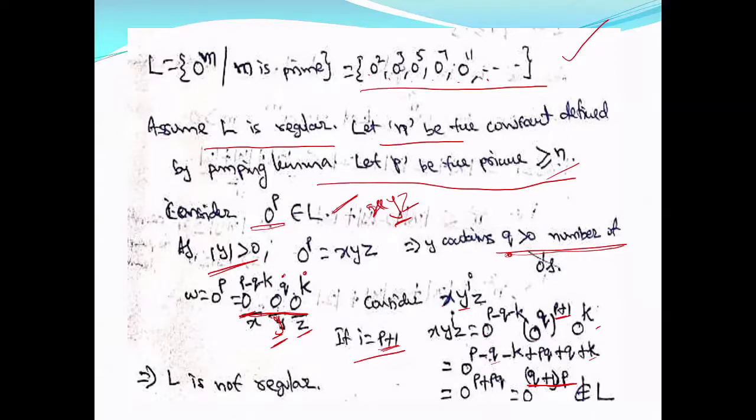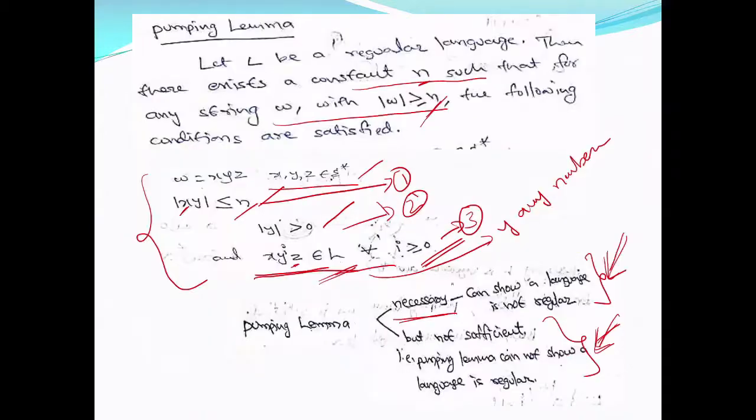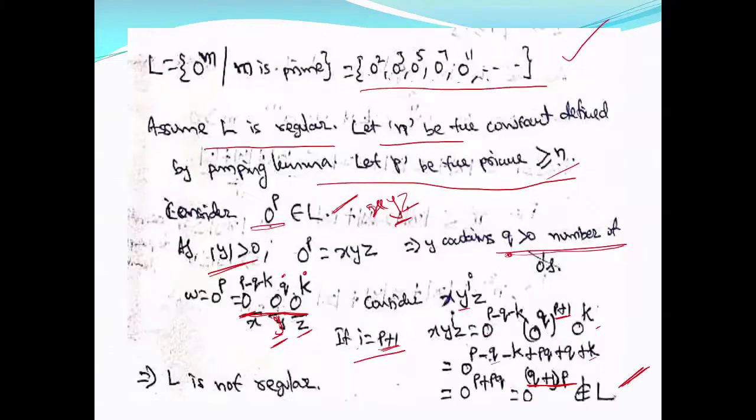In x, y power I, z, for a value of I equal to p plus 1, the string contains a number of zeros which is not prime, and hence this does not belong to the language. But what the pumping lemma says is that for any value of I, your string x, y power I, z belongs to L. But we have seen that this does not belong to L. For any choice of this x, y, z, this does not belong to L.